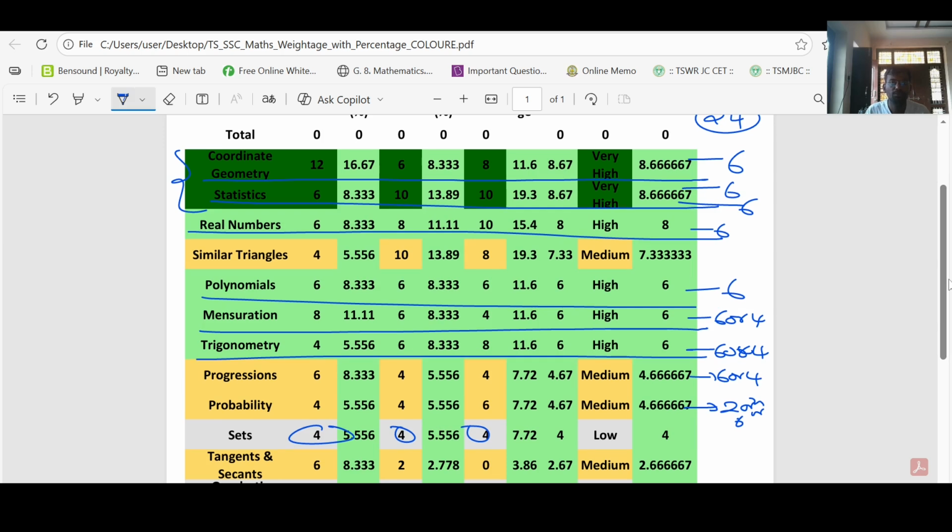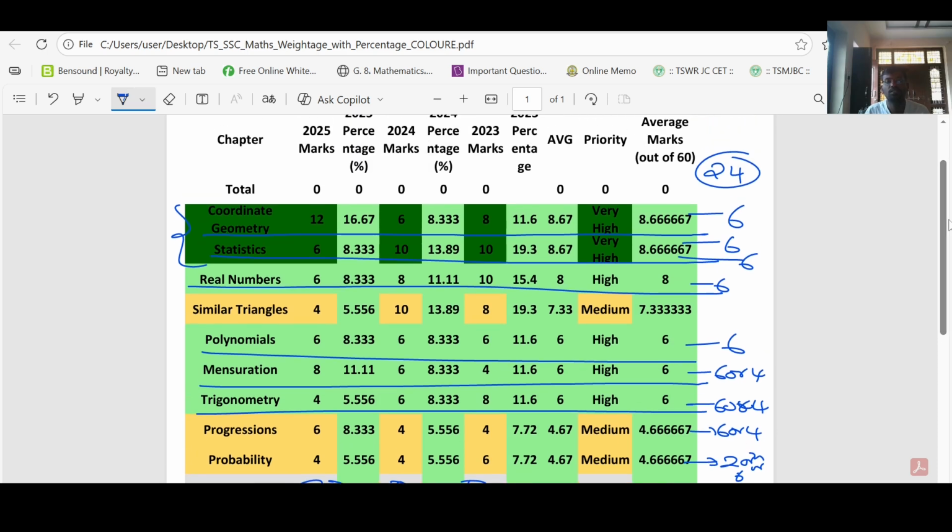But before that, try to practice depending on the strategy. You can go on the strategy first. First practice coordinate geometry. Complete coordinate geometry, you will get around 10 marks from this chapter. And statistics, from statistics also you will get around 10 marks, 20 marks. Real numbers 6 to 10 marks. If you consider less marks also, you will get 6 marks from here. And here 4 marks, 30. If you go on like this, you can get more marks in the SSC public examination in the math subject.